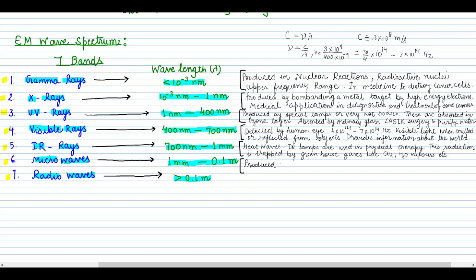This is a machine you will study in your higher classes. What is a klystron? A magnetron, where we use magnets, and gun diodes. Because they have a very high wavelength, that means they have a very short one. So these are shorter than the radio waves, with the frequency in the gigahertz range. If you use this wavelength and calculate the frequency, you will get them in the gigahertz range. So the major use of microwaves is in radar systems, which are used in aircraft for navigation. And the domestic use of these waves, we all know, is in the microwave oven.